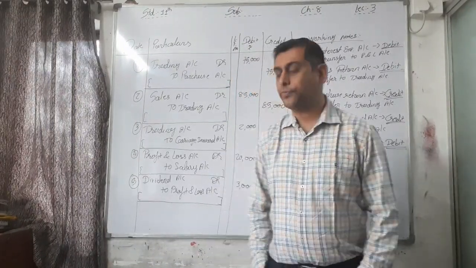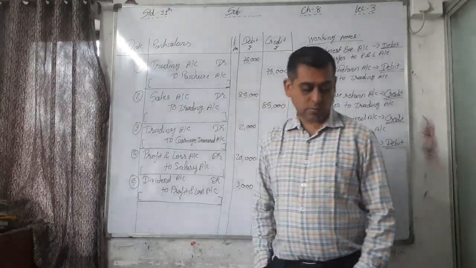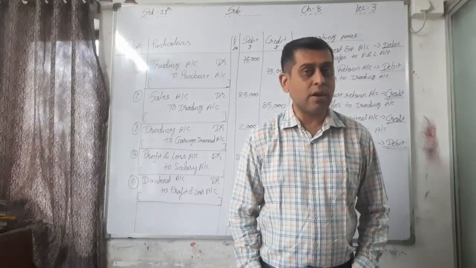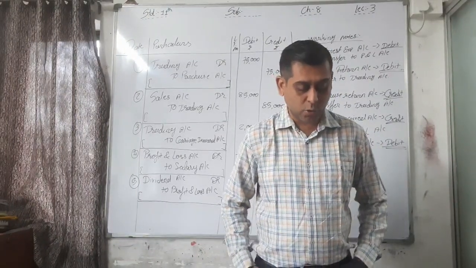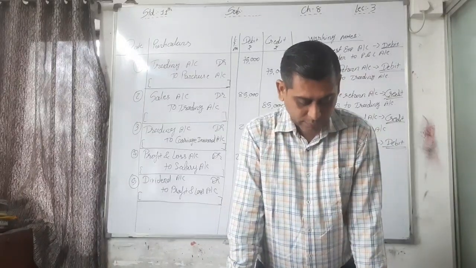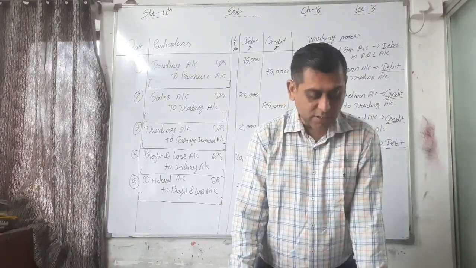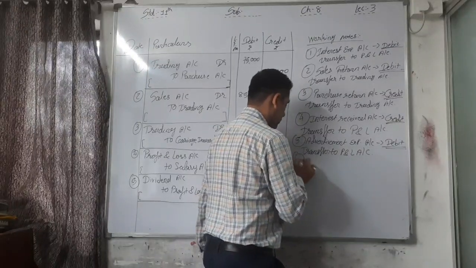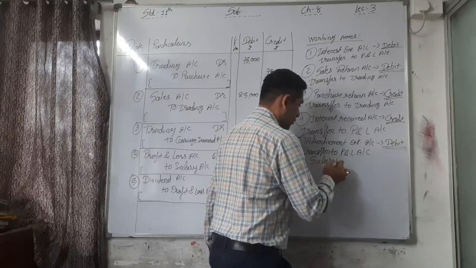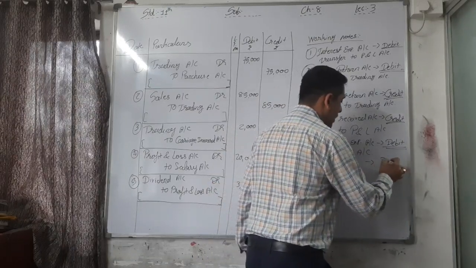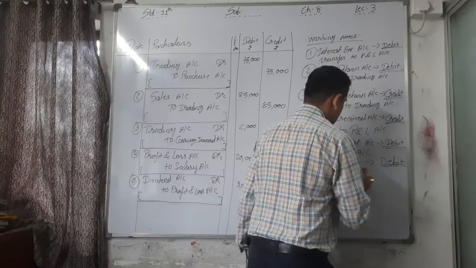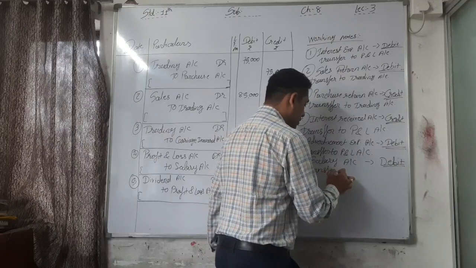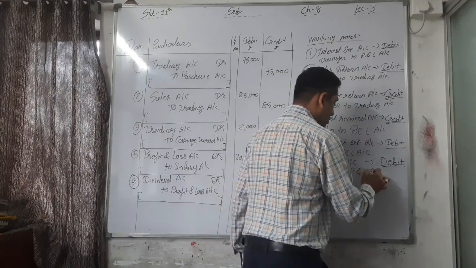Okay, so now the narration: being advertisement expense of rupees 1500 closed and transferred to profit and loss account. Now the next is salary account. Salary is our expense, that's why again debit balance. And also it is not a purchase related expense, it's an administrative expense, that's why it is transferred to profit and loss account.